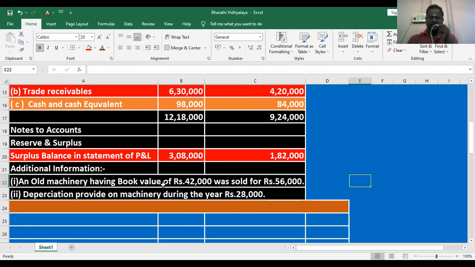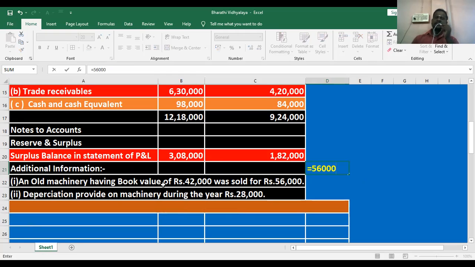Listen, students: the sales price is 56,000, but the book value of the machinery, that is, its cost, is actually 42,000. So what is the difference? The sales price is higher than the cost, which is called profit.